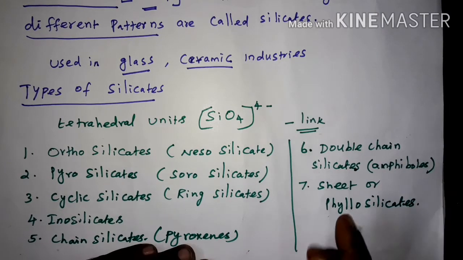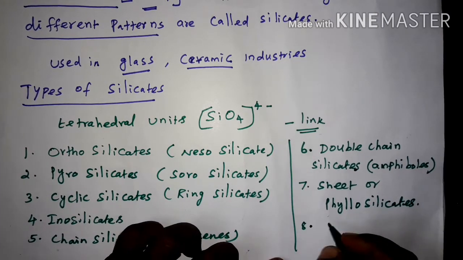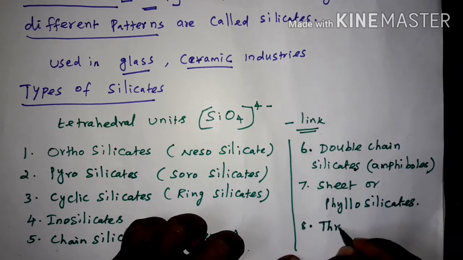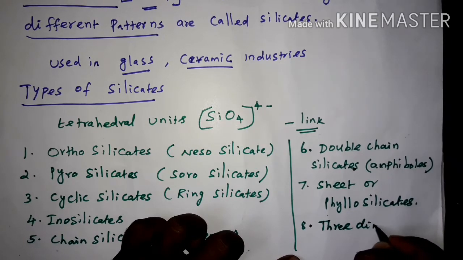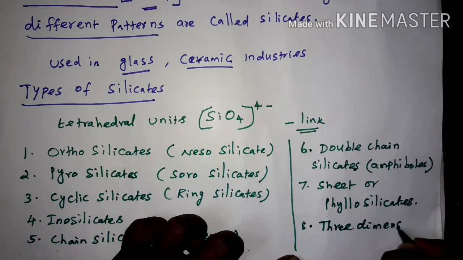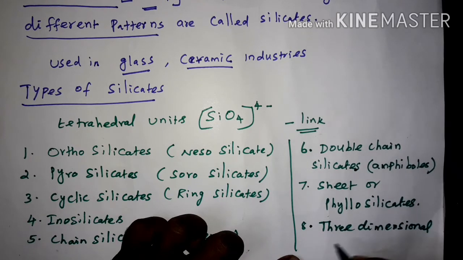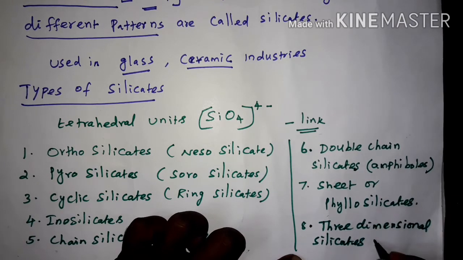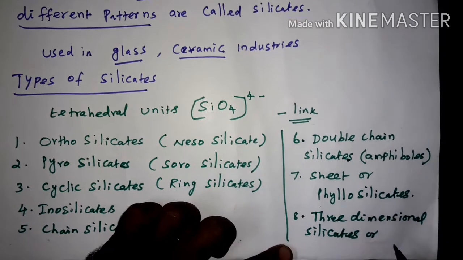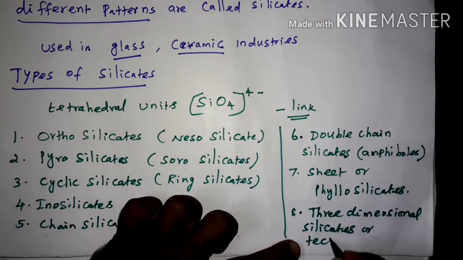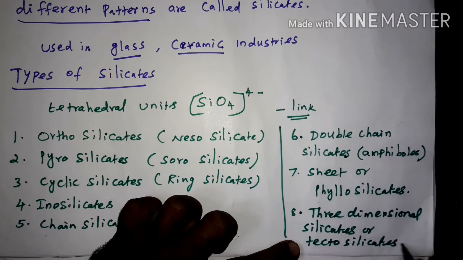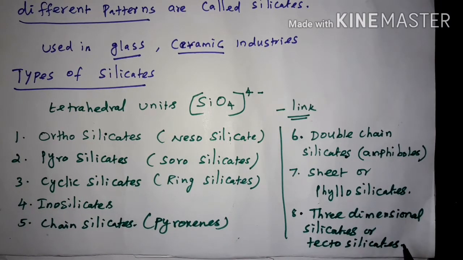And another one is three-dimensional silicates, or tectosilicates. So there are 8 types of silicates.